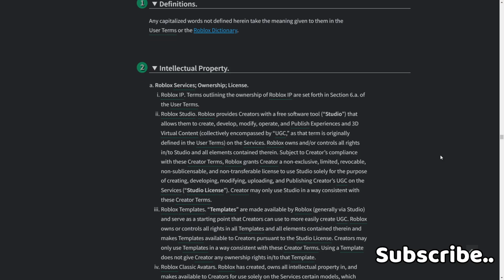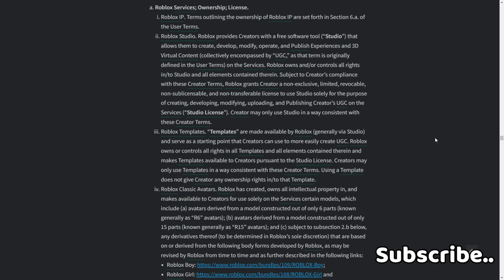Roblox Studio. Roblox provides creators with a free software tool, Studio, that allows them to create, develop, modify, operate, and publish experiences and 3D content, collectively encompassed by UGC, as that term is originally defined in the User Terms on the services. Roblox owns and/or controls all rights in and to Studio and all elements contained therein, subject to creators' compliance with these Creator Terms. Roblox grants creator a non-exclusive, limited, revocable, non-sublicensable, and non-transferable license to use Studio solely for the purpose of creating, developing, modifying, uploading, and publishing UGC on the services. Studio license: creator may only use Studio in a way consistent with these Creator Terms.